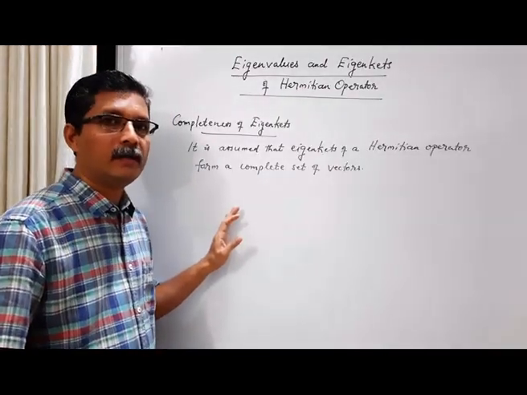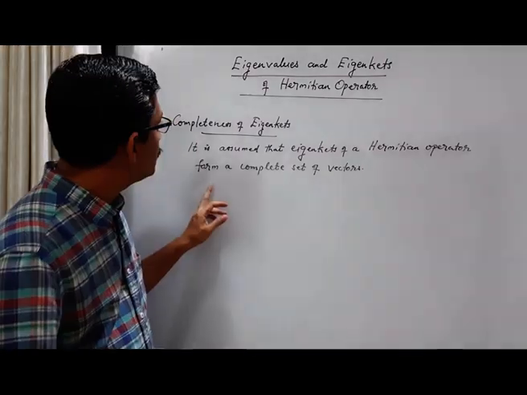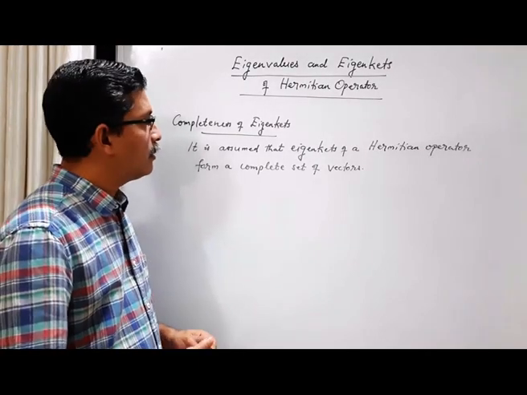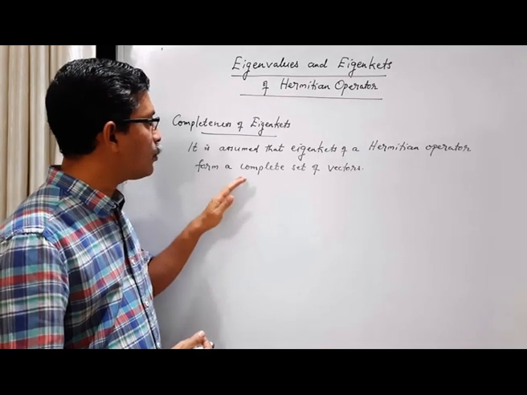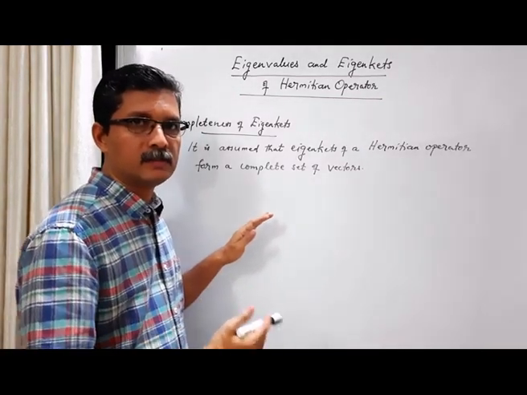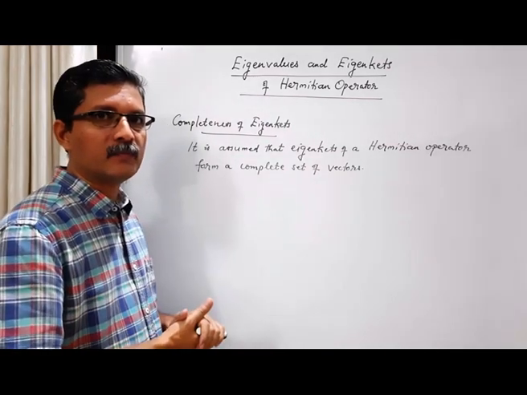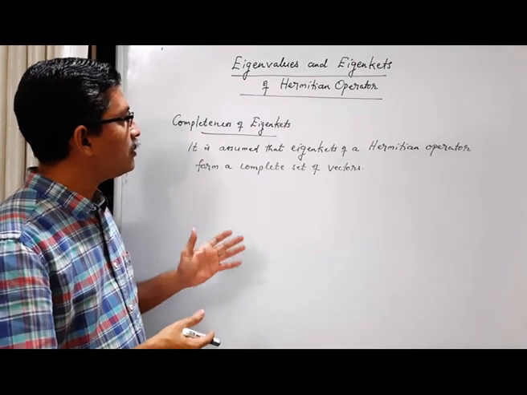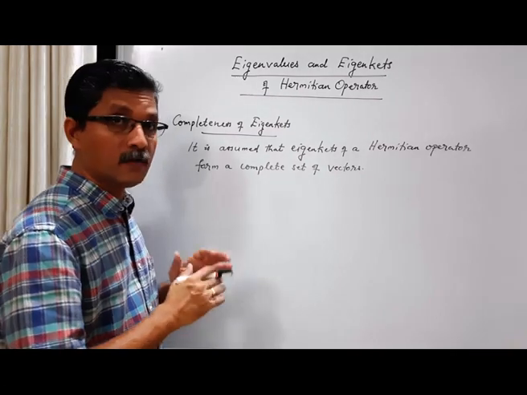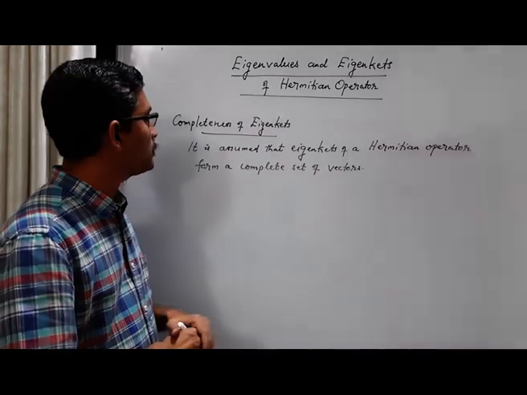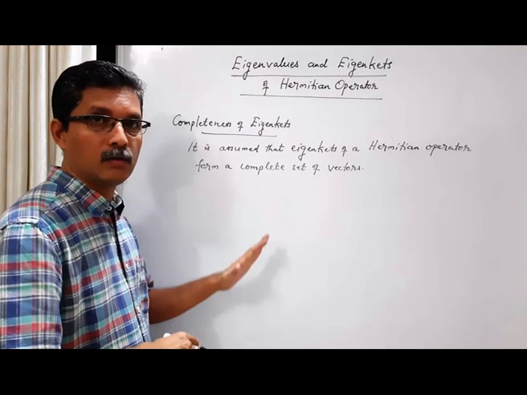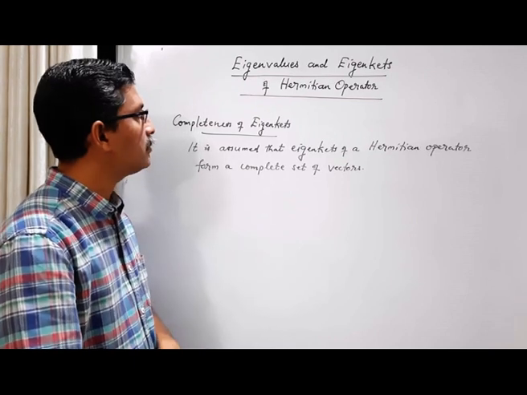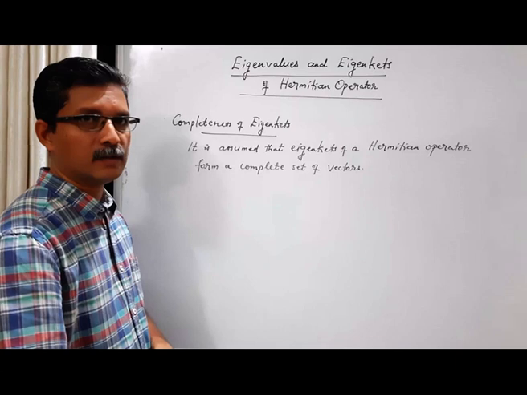Another property of the eigenkets of a Hermitian operator is this: they form a complete set of vectors. The proof of this statement is not easy. We cannot have a direct proof. For a quantum system, for every Hermitian operator, it is always assumed that eigenkets of the Hermitian operator form a complete set of vectors. We are not going into the proof now. Let's take it as a fact.